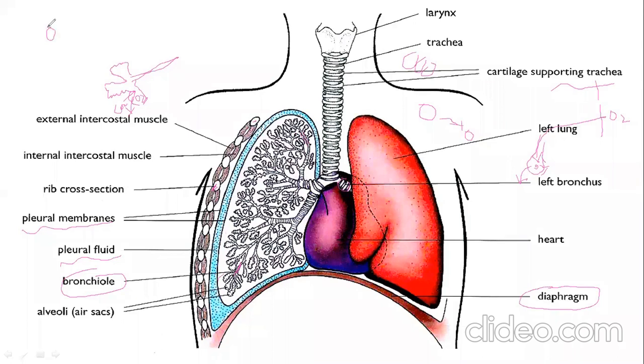But between one rib and another rib, you can see we have muscle. That muscle is called what? Intercostal muscle. Between these two bones of ribs, that is called what? Intercostal muscle.